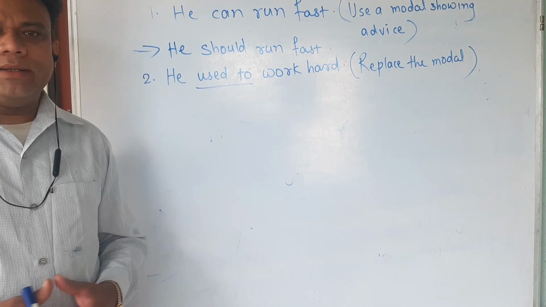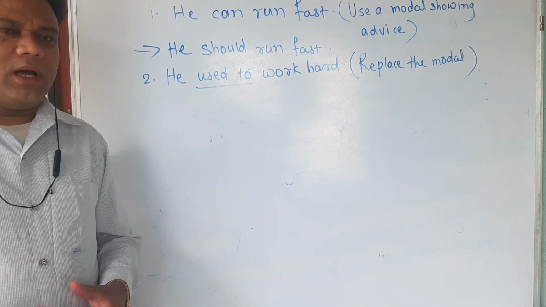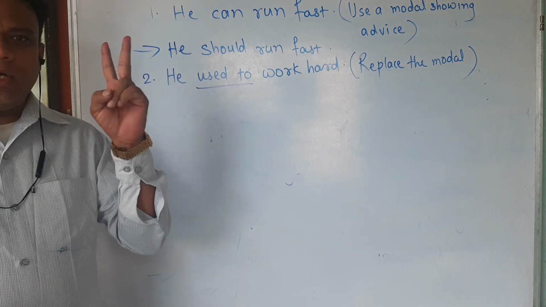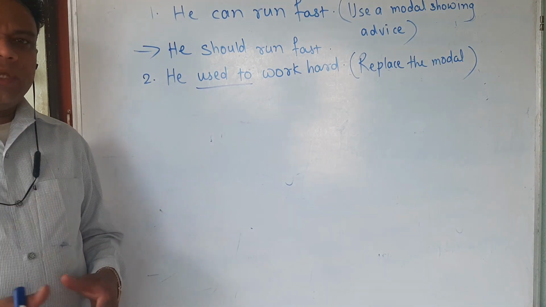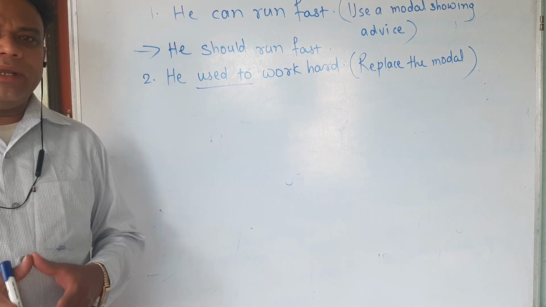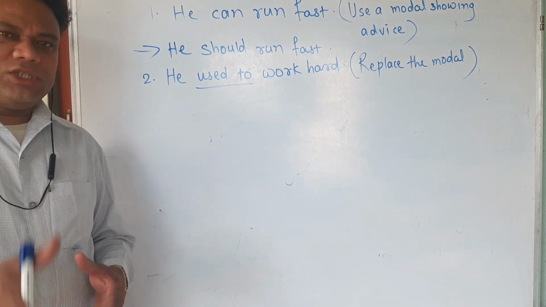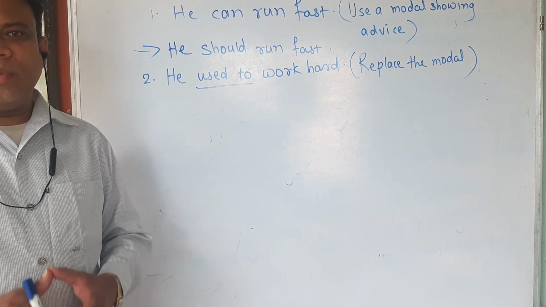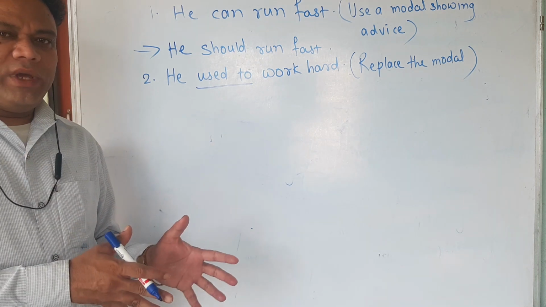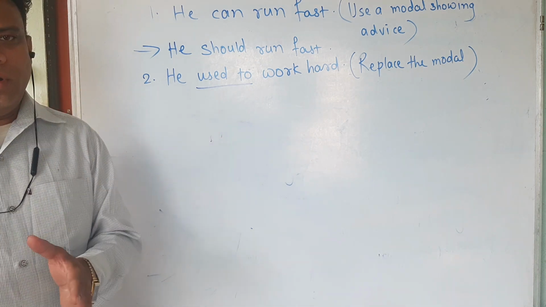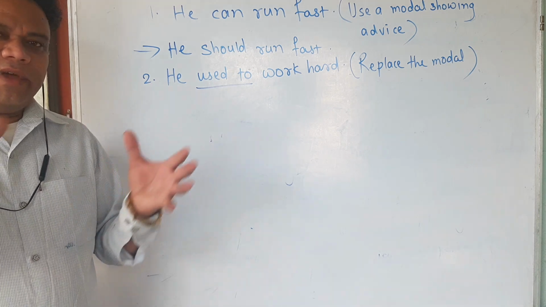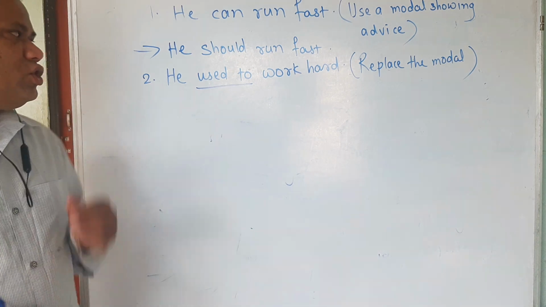If we don't know that, then obviously we will not be able to write the answer, because there are two modal auxiliaries which show a habitual action in the past, used to and would. This is also a very important point. Remember that used to is always replaced with would, and would is always replaced with used to.